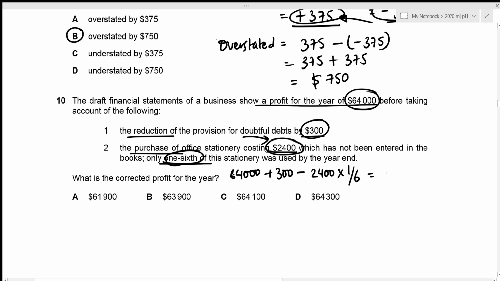So that's 64,000 plus 300 minus 400. And this results in our corrected profit for the year to be 63,900. And this value is given in option B. That is the correct answer. Now we can move towards question number 11.